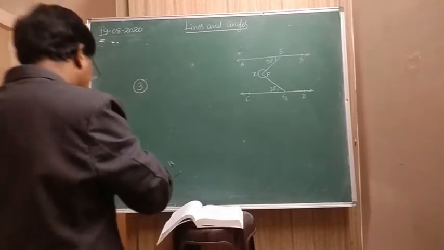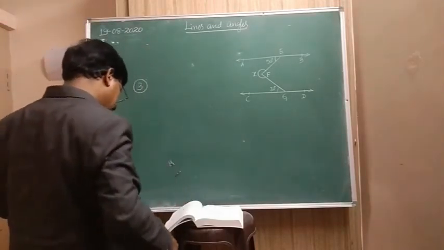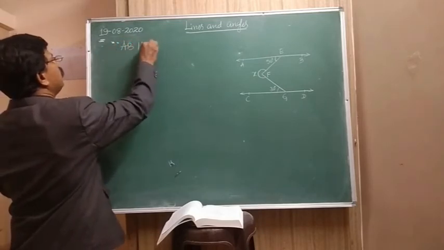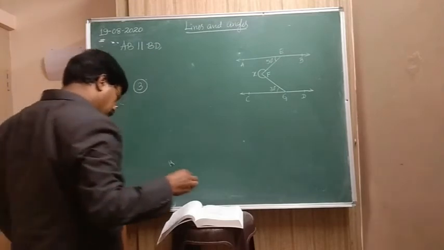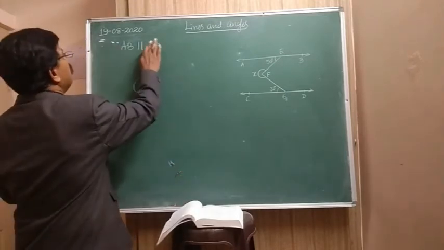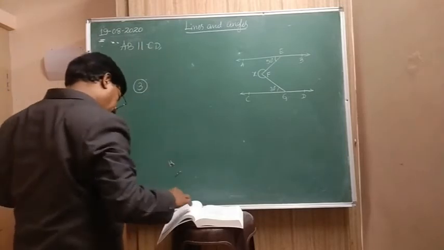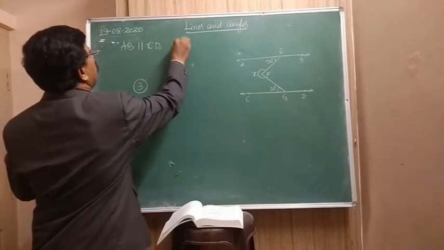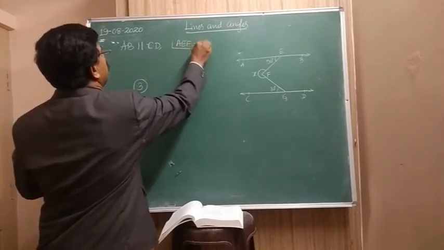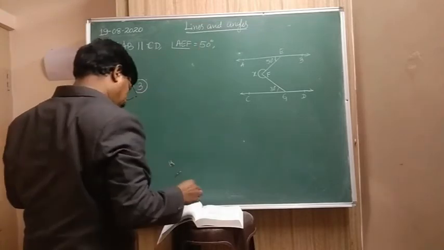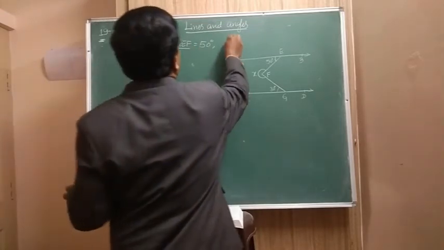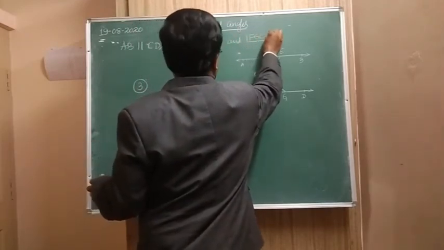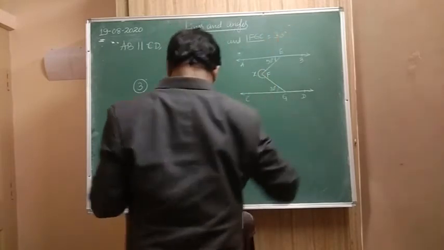Now look at this problem. In the figure AB is parallel to CD, not BD, CD. Angle AEF is equal to 50 degrees and angle FGC is equal to 30 degrees.